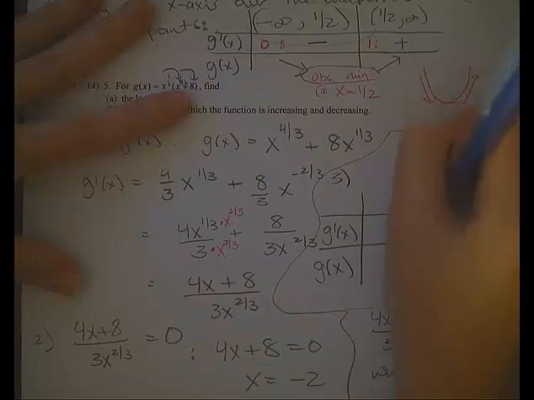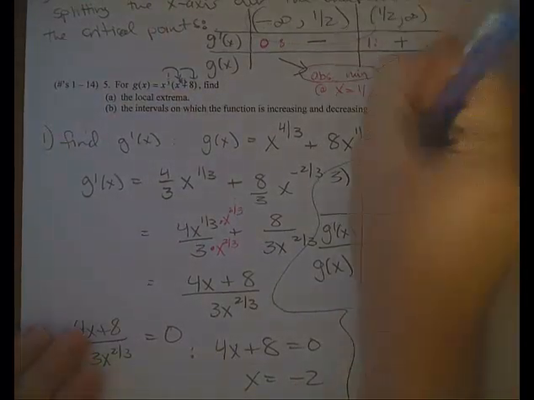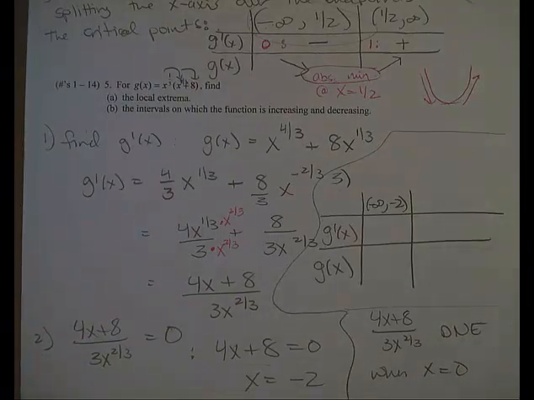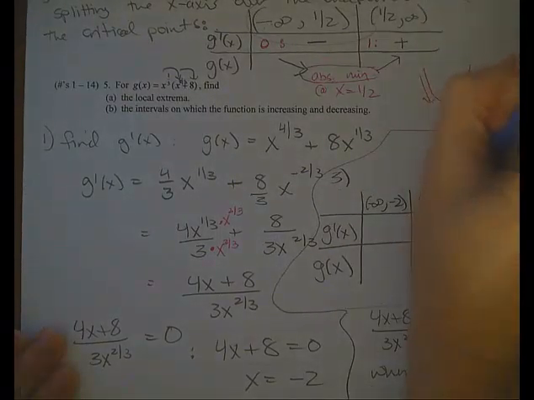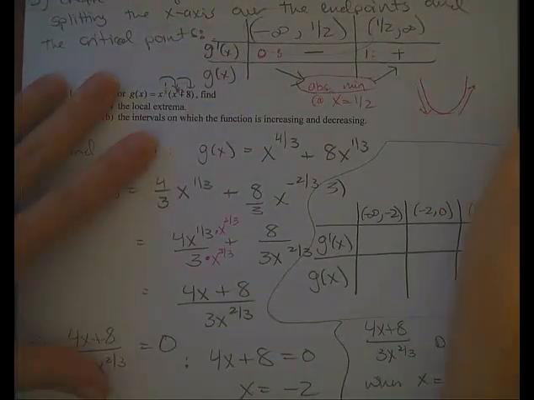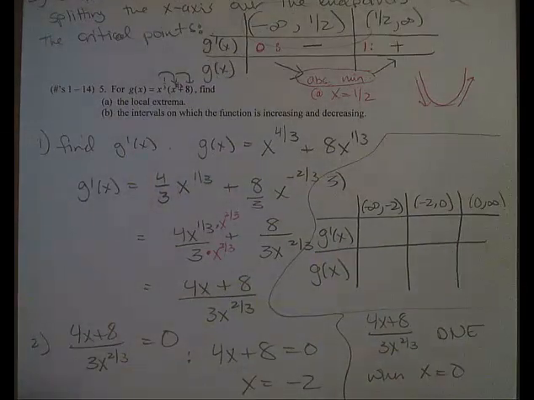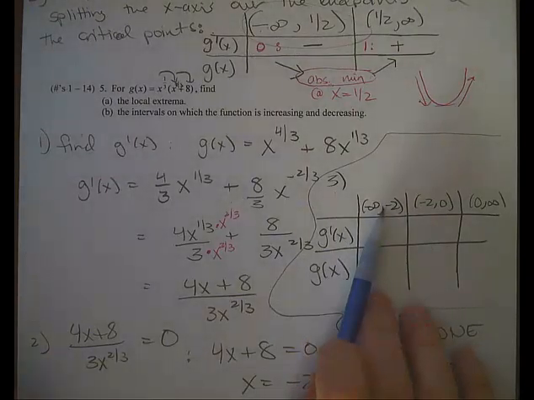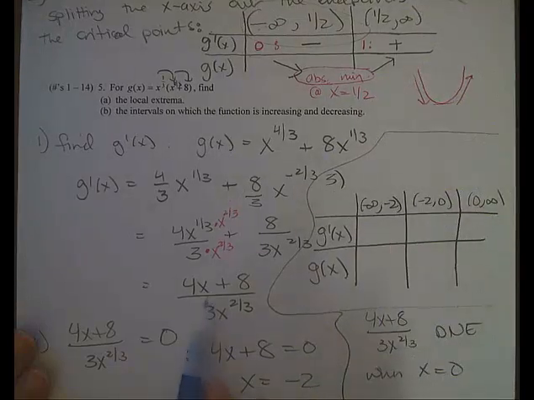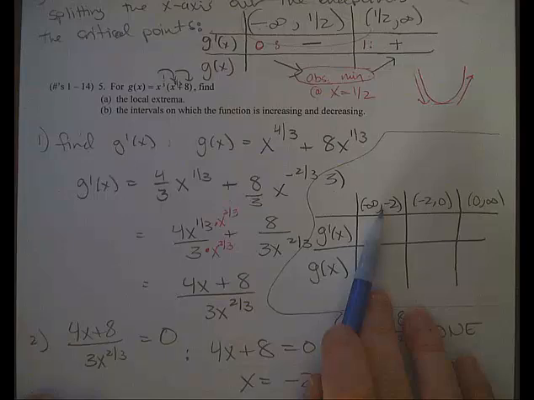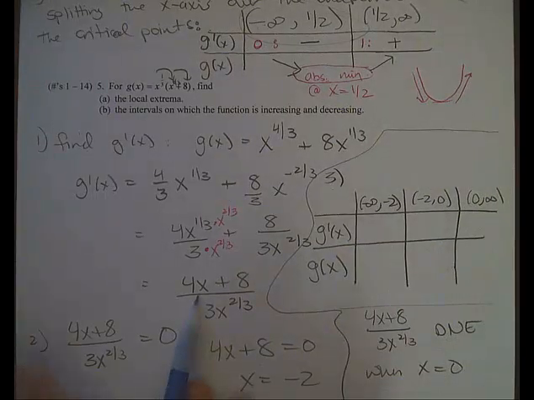So my first interval is going to go from negative infinity, since I have no endpoint, to negative 2. Then there's the interval in between these points, negative 2 to 0. And then there's the interval from 0 to infinity. Now here's where I pick a point. Pick a point less than negative 2, plug it into the derivative. So maybe I'll pick negative 3. So I'll plug negative 3 in here.